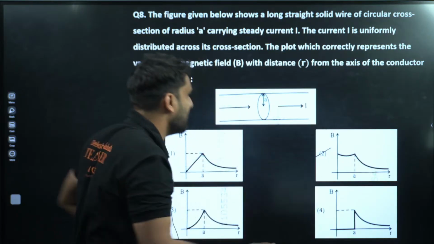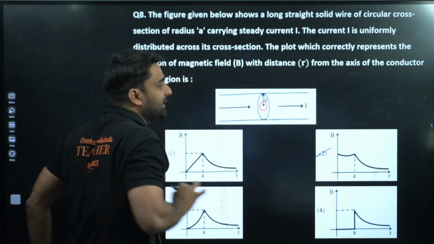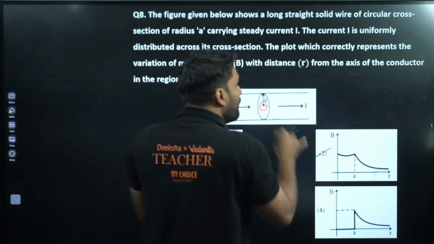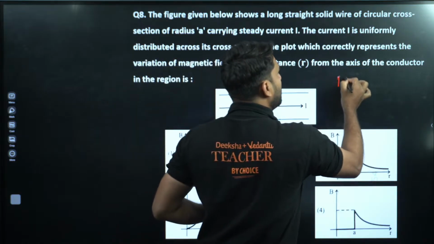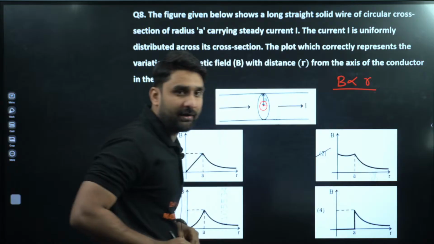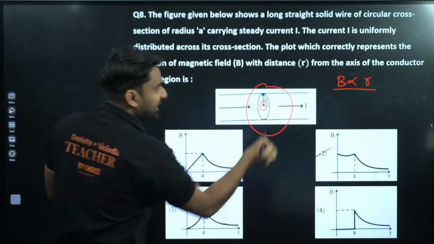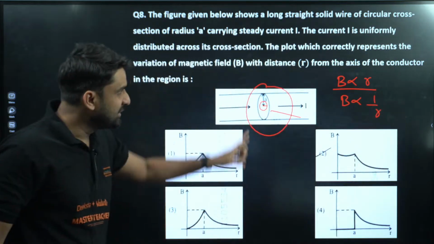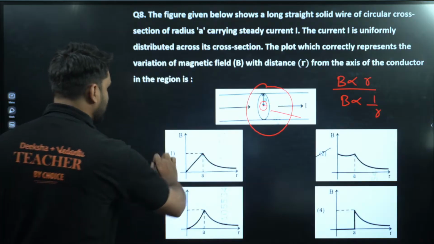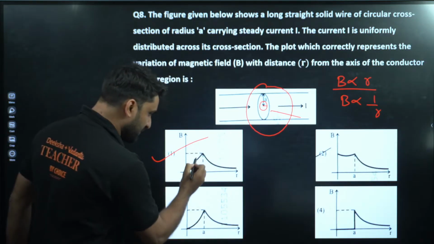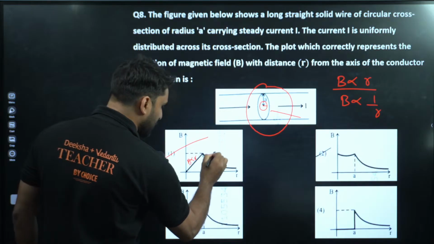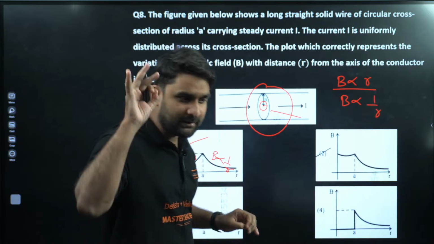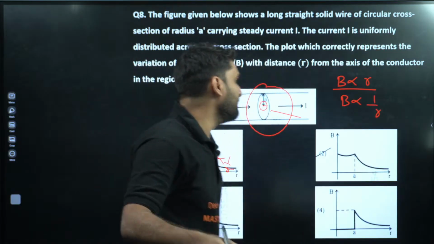You all know, my dear champion, if we draw one small circle, applying Ampere circuital law, from inside to outside the magnetic field is directly proportional to R. Outside the region, the magnetic field varies inversely proportional to the distance. So which graph is correctly representing? Option number 1 is correct. Here B is directly proportional to R, and here B is inversely proportional to R. Option A is the correct answer. After applying Ampere circuital law, you can get the result.